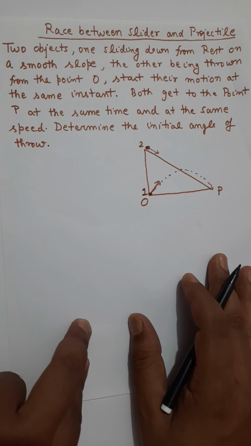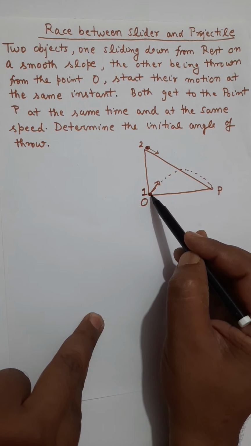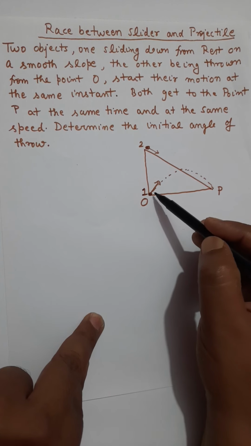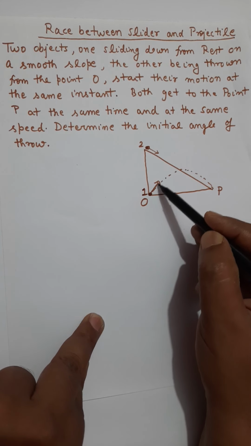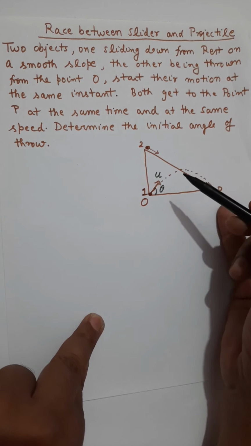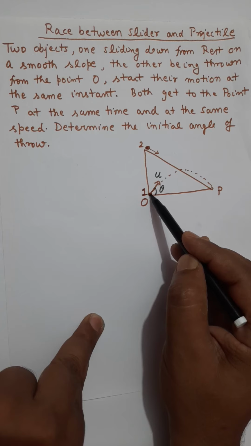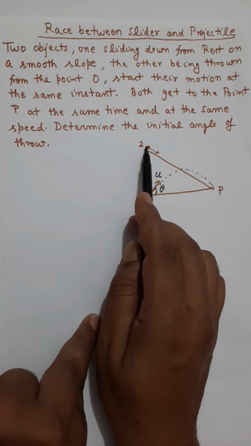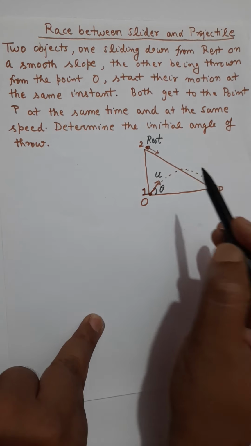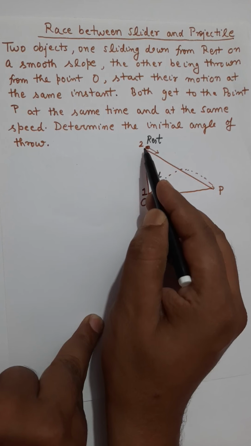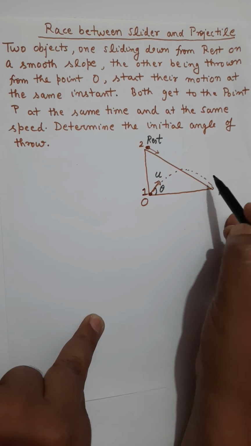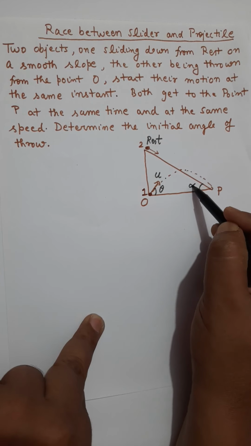right? If you read the question, it is given that there are two particles, particle 1 and particle 2. They both start at the same time. Particle 1 is projected, let's say with speed u at some angle theta. At the moment particle 1 is projected, at the same time particle 2 starts from rest, that is 0 speed. Particle 2 will slide on a frictionless surface, and the angle of inclination for the surface is alpha,